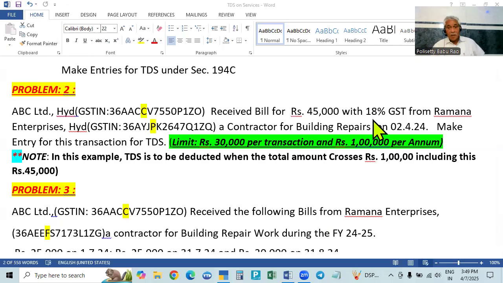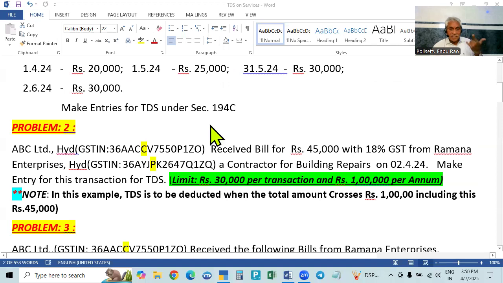So tax is deducted. But the deductee is a registered person, a registered individual. So he has 18% GST on the bill. In such a case, after the service, we have to enter the GST, CGST, SGST, or IGST. We have to charge the tax, and only after that make the deduction of TDS. But the TDS will be deducted only on the taxable bill value of 45,000. On the GST, no TDS should be deducted. So it's similar, but it has only one bill.